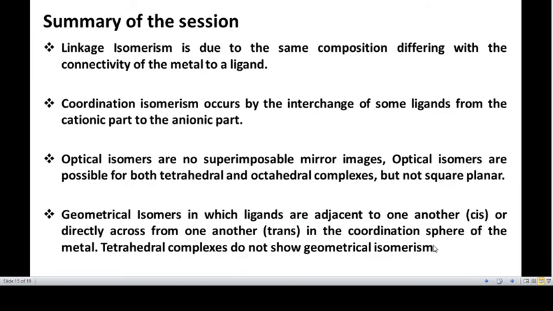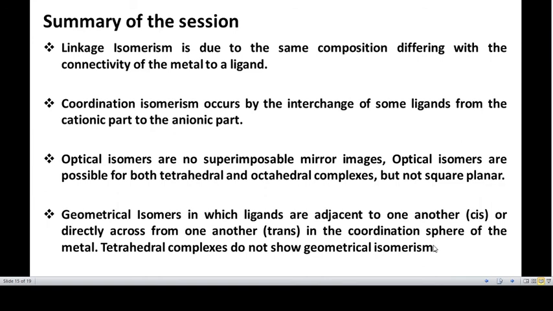In summary, we can conclude that linkage isomerism is due to the same composition differing in the connectivity of the metal to a ligand, and coordination isomerism occurs by the interchange of some ligands from the cationic part to the anionic part. The optical isomers are non-superimposable mirror images.